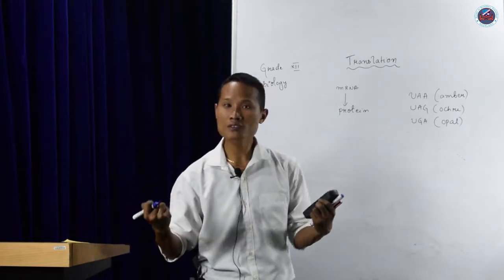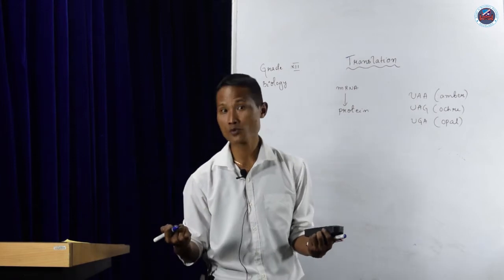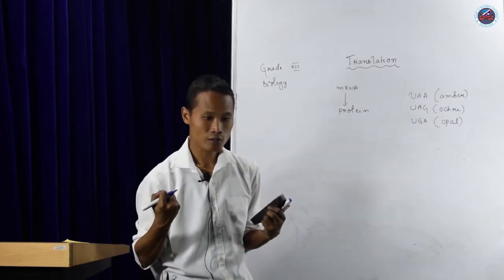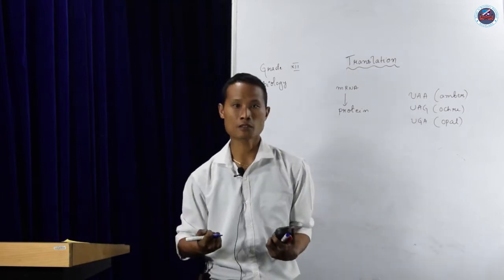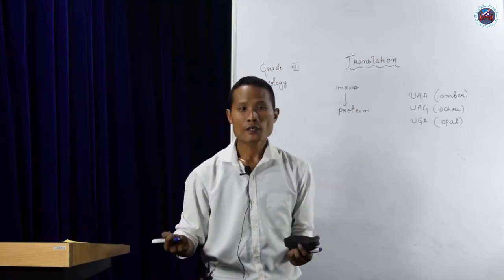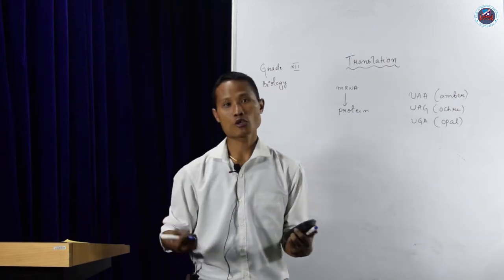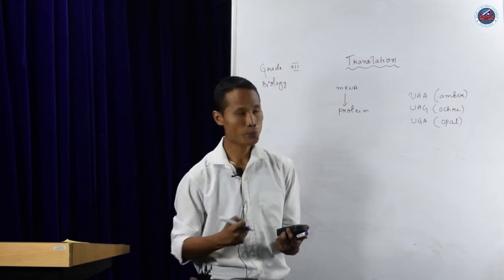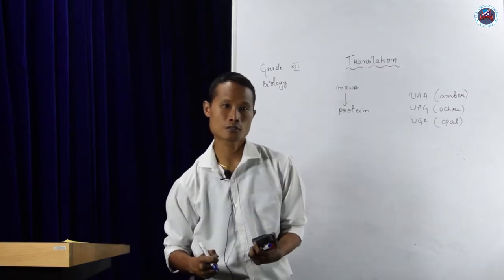It may be for the immune system, it may be for enzyme production. We need proteins for normal growth and development, or, in another way, for the development of the immune system to fight different kinds of diseases. So protein production is very important.